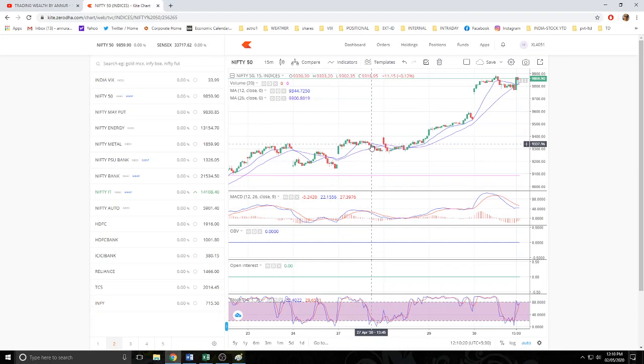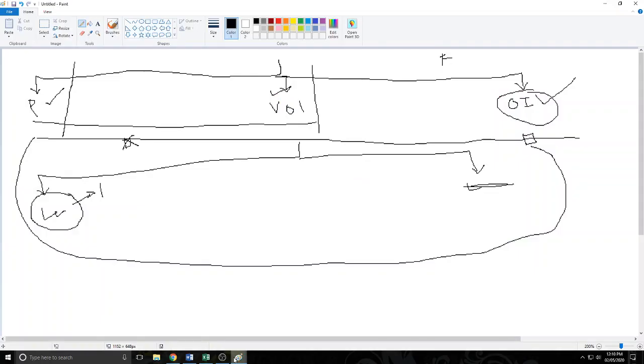So I hope I made you understand what are the different kinds of indicators and what is required to make them work. If I conclude this video, I would like to repeat. The indicators require three things. There are three types of indicator: price based, volume based and open interest based.